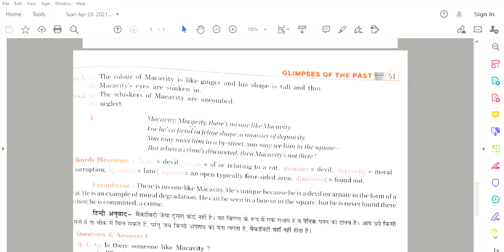You must know what is a devil, right? He is a monster of depravity. Depravity means who is morally corrupt, who doesn't have any values.